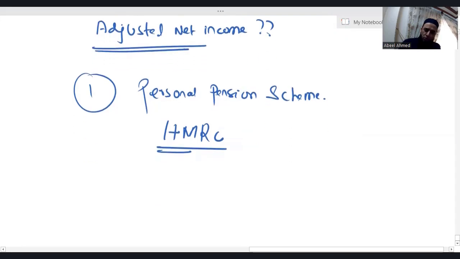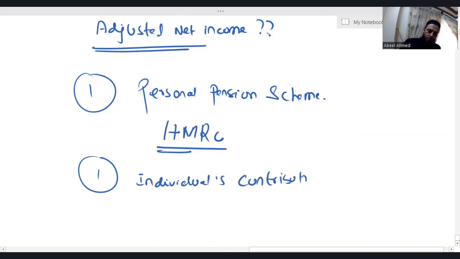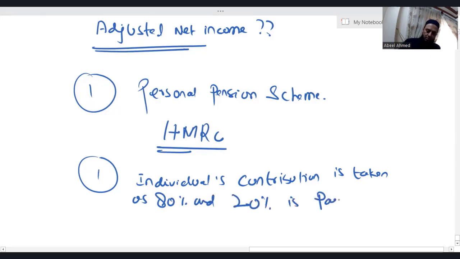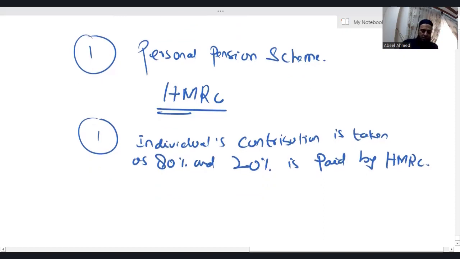So you just need to know a few things. Number one, individual contribution is taken as 80%, and 20% is paid by HMRC. That is the UK's taxation authority.